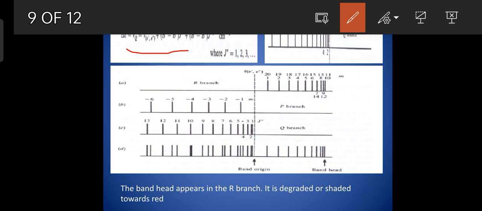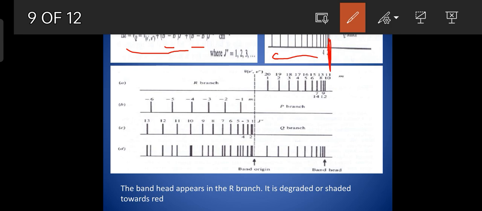So here both the terms, the second term is negative and the third term is also negative because B prime is lesser than B double prime. So the Q branch occurs to the left of the band origin, and as the value of M is increased, the line separation goes on increasing. We say that the Q branch is diverging towards left.